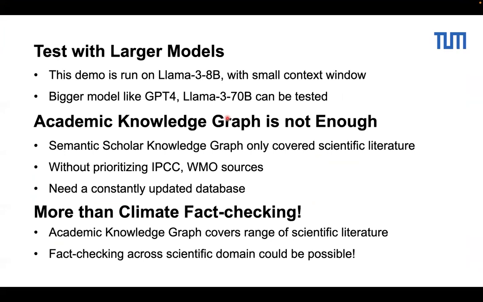We still need IPCC and WMO sources. So we have to integrate them, and also prioritize reports like IPCC, which is the most important climate science material in this domain. We should prioritize it in the information retrieval process.